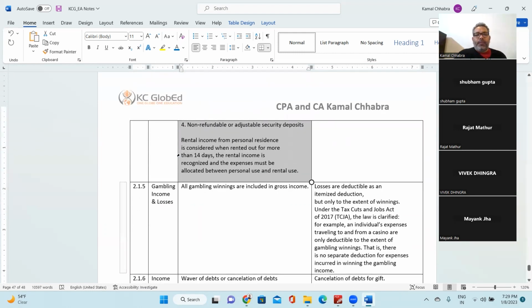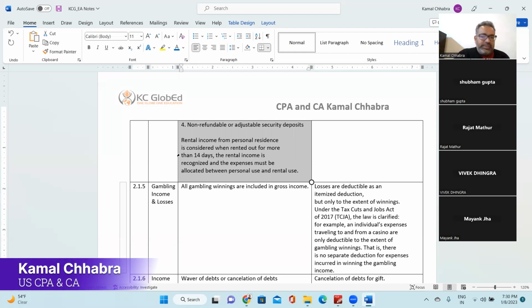So rental income for a personal residence is considered when rented out for more than 14 days. If you are renting out your home for more than 14 days, then the amount you are receiving is considered as rental income. If you are renting out for less than 14 days, it would not be considered as rental income, right?